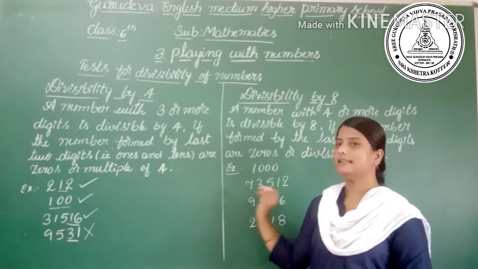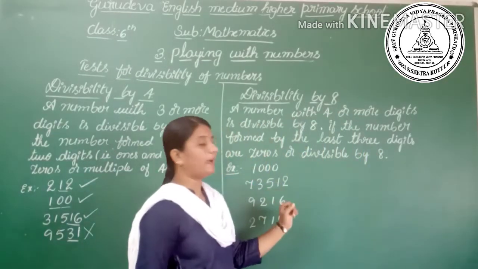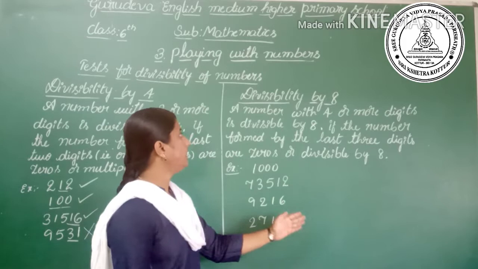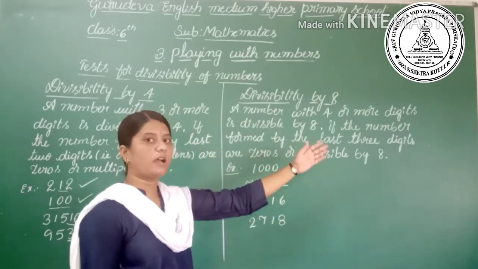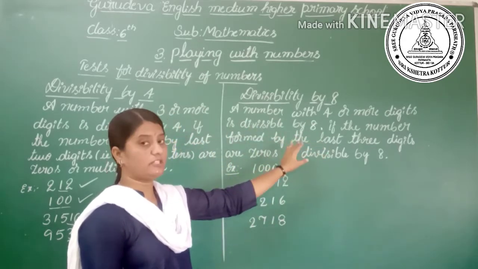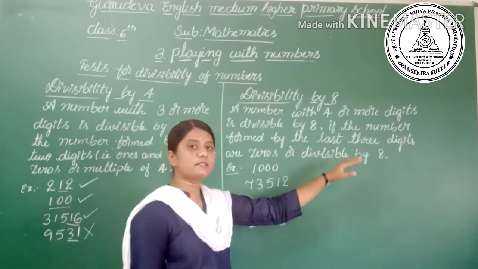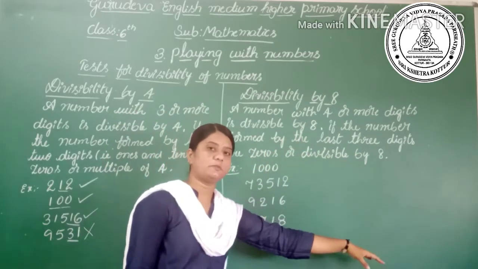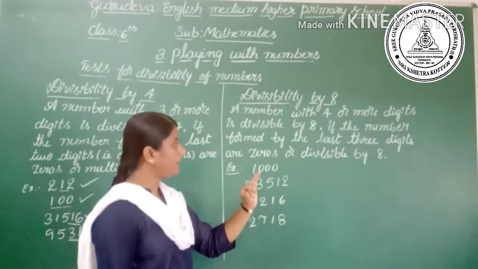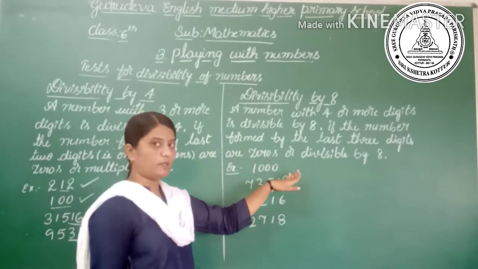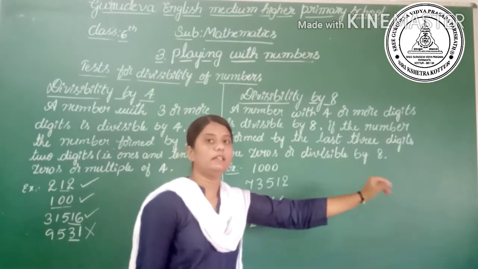Let's go to the divisibility by 8. What it says is that a number with 4 or more digits is divisible by 8 if the number formed by the last 3 digits, that is the ones, tens and hundreds places, is zeros or a multiple of 8.